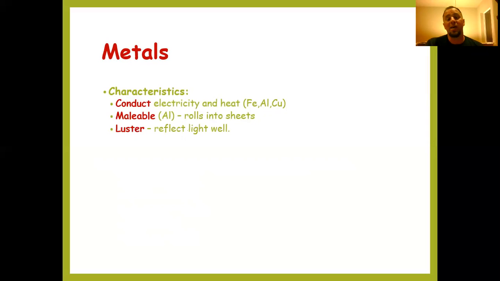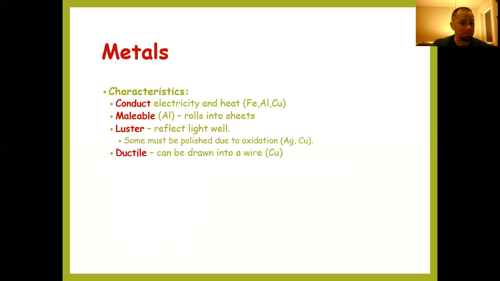So they have a luster. A luster gives it that shine or that sheen. It makes it so that it reflects light well, known as luster. Some might have to be polished. If any of you have ever had to polish your family's silverware before a meal or something like that, often those metals can become oxidized, meaning it reacts with oxygen in the air and then loses some of that luster. It's no longer a pure metal at that point. A couple examples of that would be silver and copper.